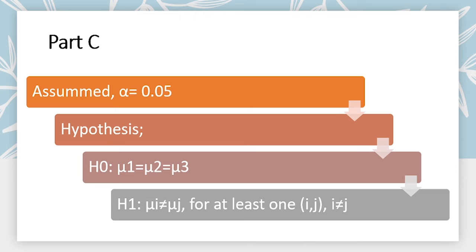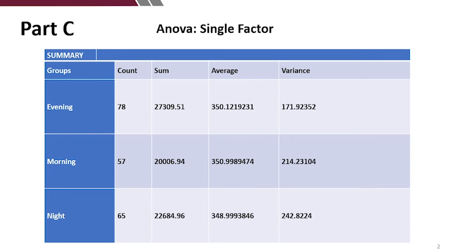Therefore, we sorted all shifts into 3 groups: morning, evening, and night shifts. We assumed alpha equal to 0.05, and our hypothesis is as follows. H0 is all means are equal, otherwise H1 is at least 2 of the means are not equal. And here is our result after using data analysis of Excel for each shift.